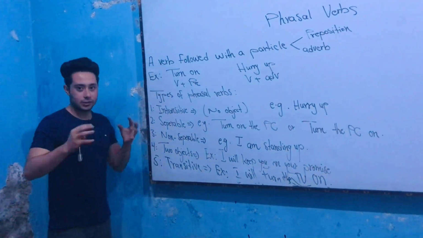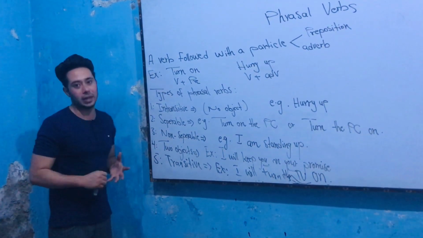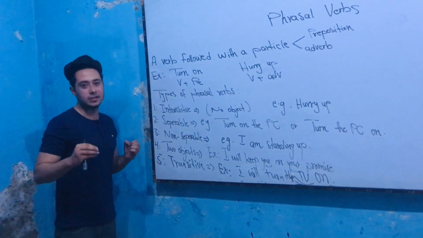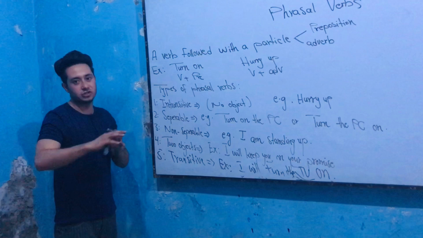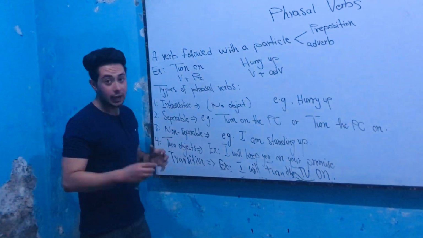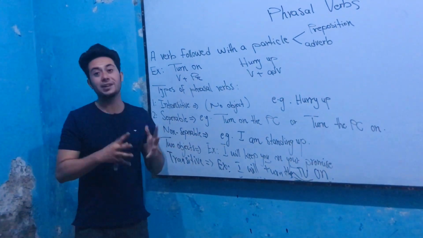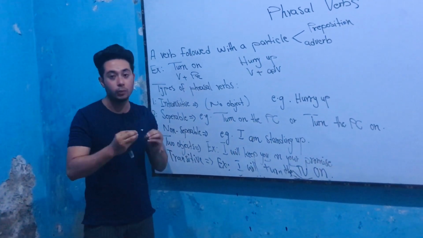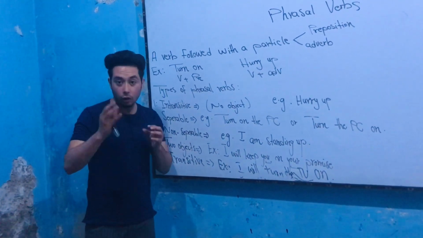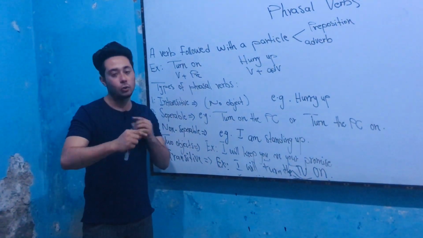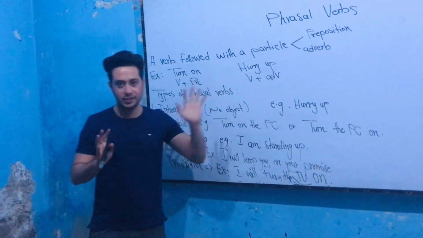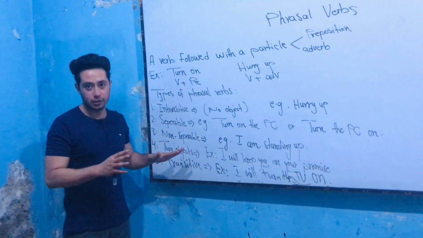There are some phrasal verbs that we can separate. Also, we have a few phrasal verbs that cannot be separated. For example, turn on. Turn on is a phrasal verb that we can separate. For example, turn on the TV. Here we use the verb with the particle together. Also, we can separate the particle from the verb. For example, we can say turn the TV on. Simple.